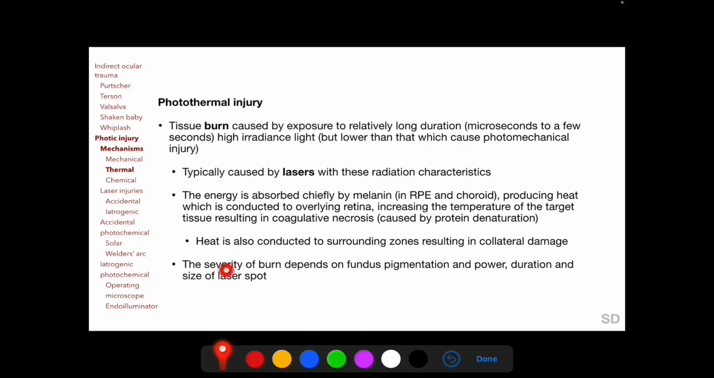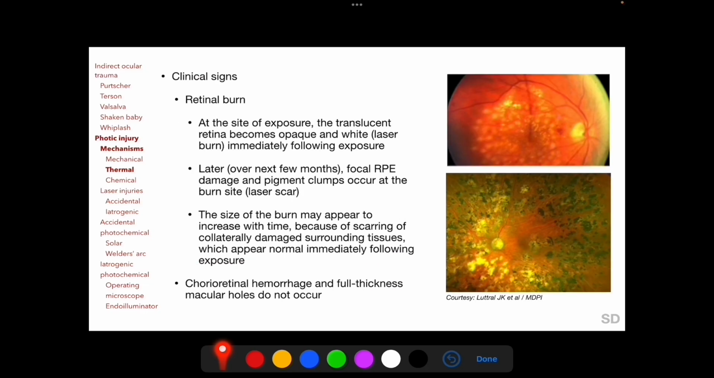The severity of the burn depends on fundus pigmentation and on the power, duration, and size of the laser spot. At the site of exposure, a retinal burn is created, as seen here in this clinical photograph, in which the normally translucent retina becomes opaque and white immediately following exposure, and this is called the laser burn. Over the next few months, focal RPE damage and pigment clumps occur at the burn site, as seen here in this clinical photograph, and these are known as laser scars.